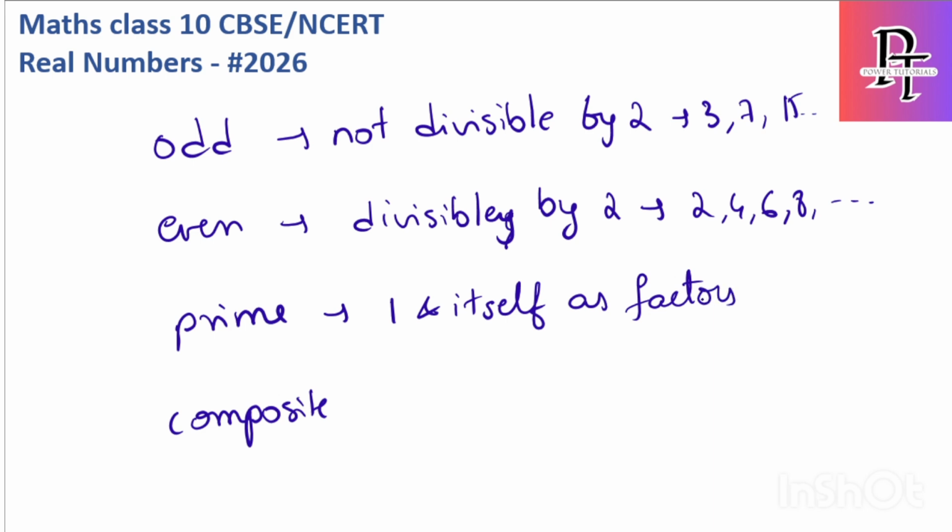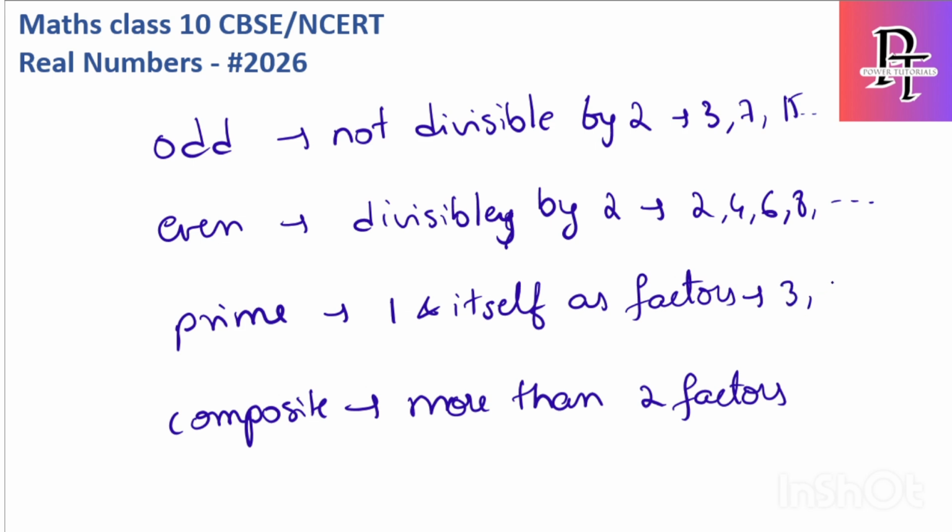A number which is not divisible by any other number is called prime, and a number having more than 2 factors is called composite. Examples of primes are 3, 13, 23. Composite numbers are easy: they are divisible by some prime number, like 4, 6, or bigger numbers like 24, 250 and so on. All these come under composite.